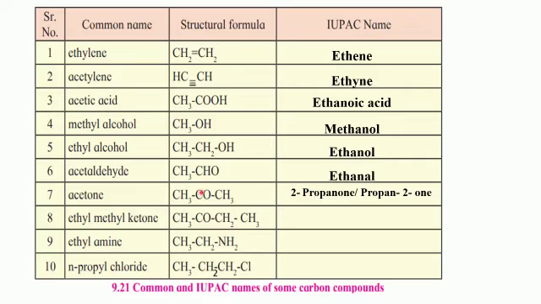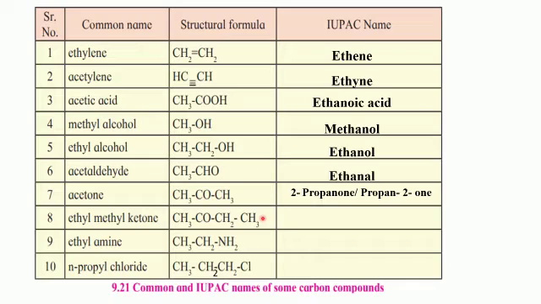Now here we will have to give numbers to the carbon atoms. This will be 1, 2, 3. You can even number from here 1, 2, 3. In any case, the functional group carbon is getting number 2. So we will write 2, derivative of propane, but E in propane will be replaced by the condensed name of the functional group, that is ONE, O-N-E. And you can even write it this way, propan-2-one.